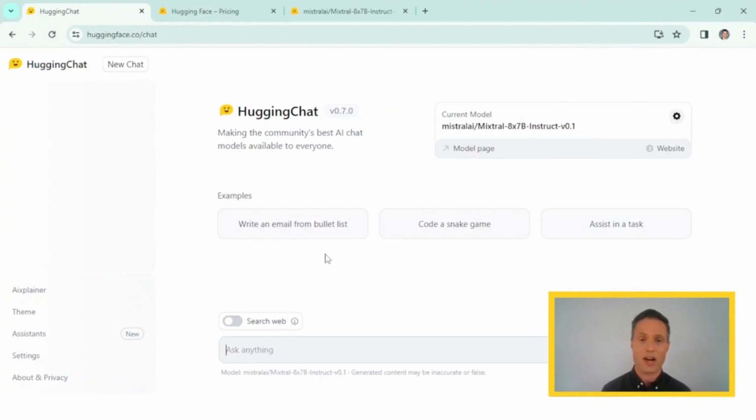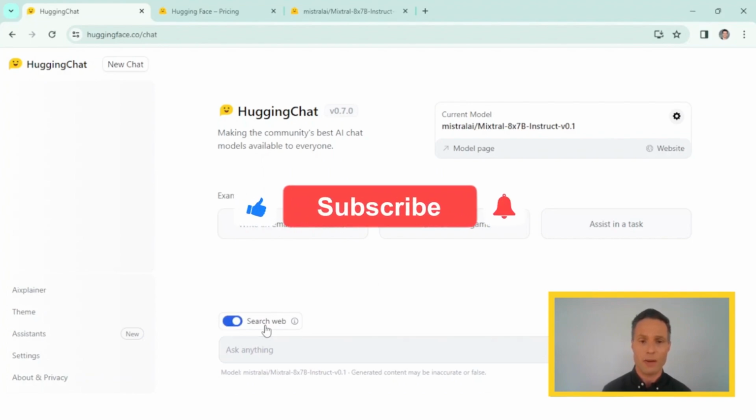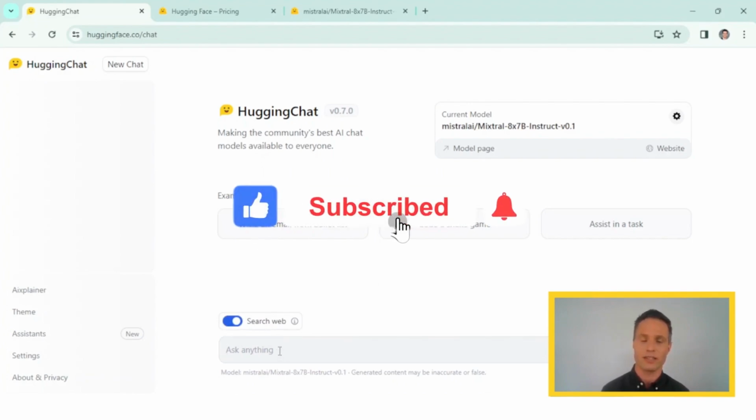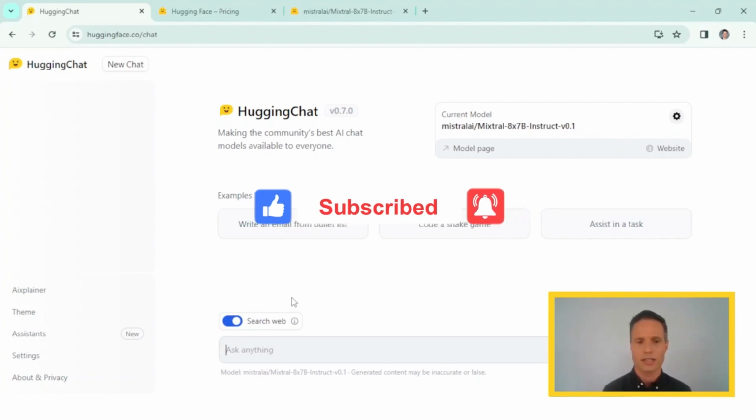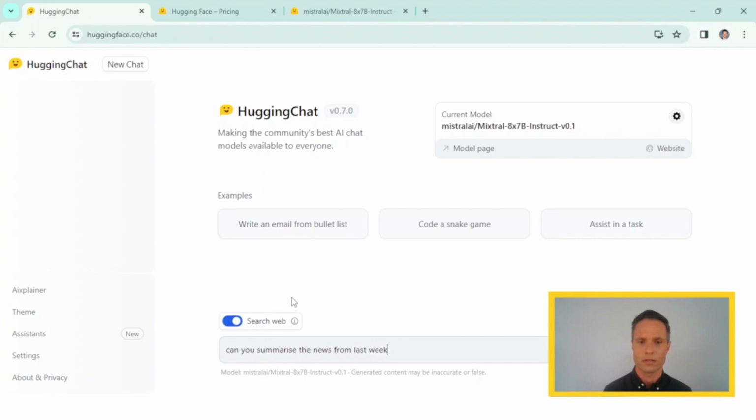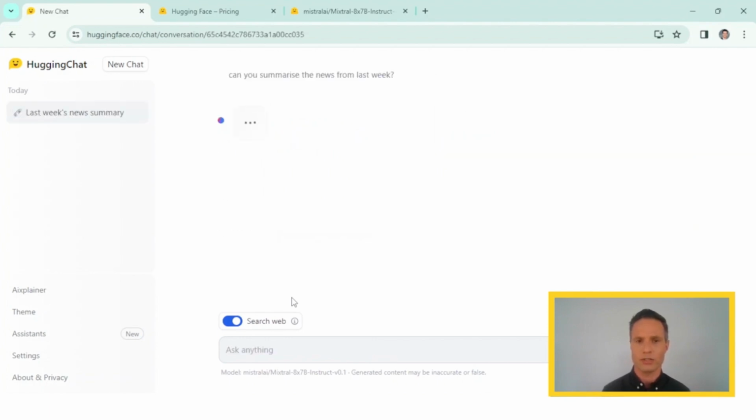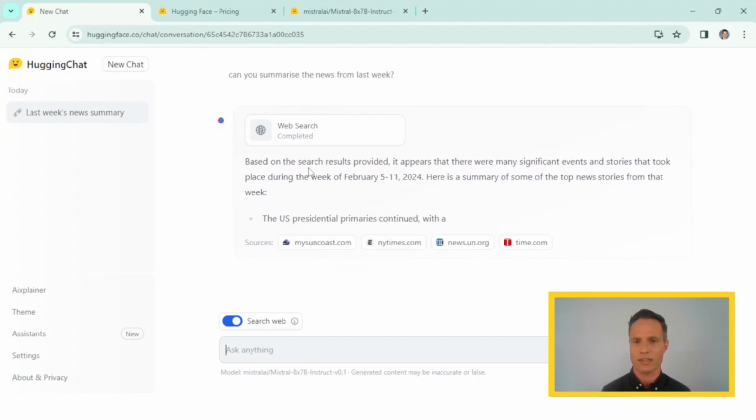And one thing that is really remarkable for the free version is you can now search the web, which is currently not available in ChatGPT. So that's really a good advantage. So for example, I'm going to ask it, can you use... It should be able to do that using the web and all the information that's there. So here it already does the web search for me. It is completed, and now it is summarizing it for me.